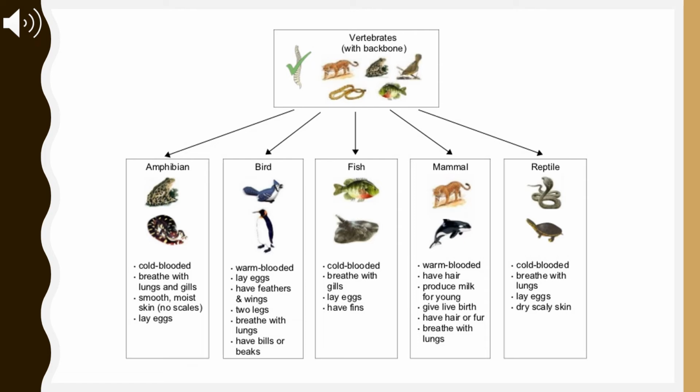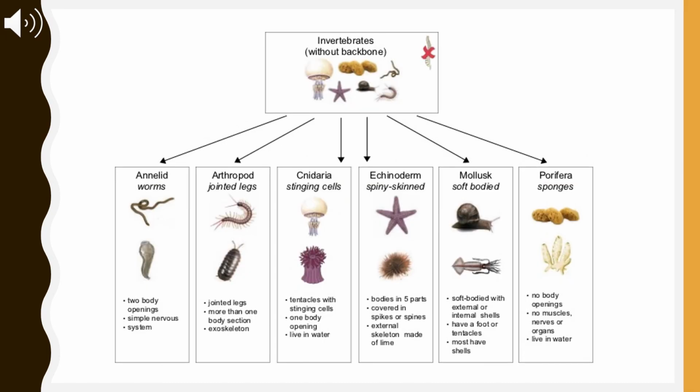Mammal: warm-blooded, produce milk for young, give live birth, have hair or fur, and breathe with lungs. Reptile: cold-blooded, breathe with lungs, lay eggs, and have dry, scaly skin.